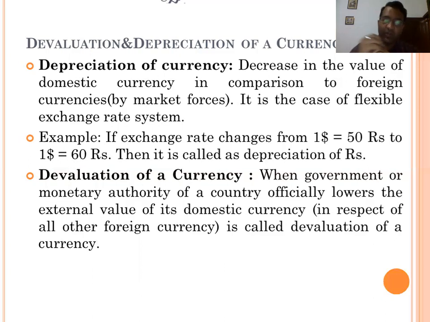Like in 1991, the government of India devalued the currency. At that time, they officially lowered the external value of the domestic currency in respect of all other foreign currencies. That is called a devaluation of a currency. We can take the same example. Earlier we had to pay 50 rupees for $1. Now the government reduced the value of the domestic currency, and we need 60 rupees to purchase the dollar. That is called devaluation. The basic difference between depreciation and devaluation is that depreciation arises by market forces, but devaluation arises by the government authority or any other monetary authority in the country.